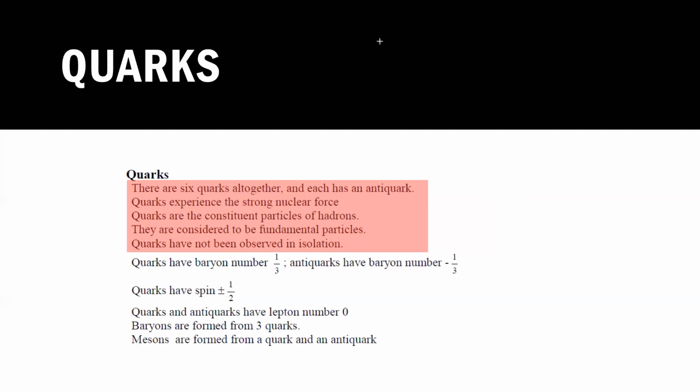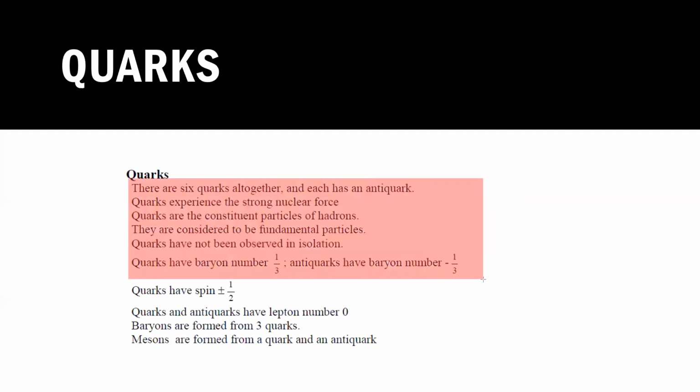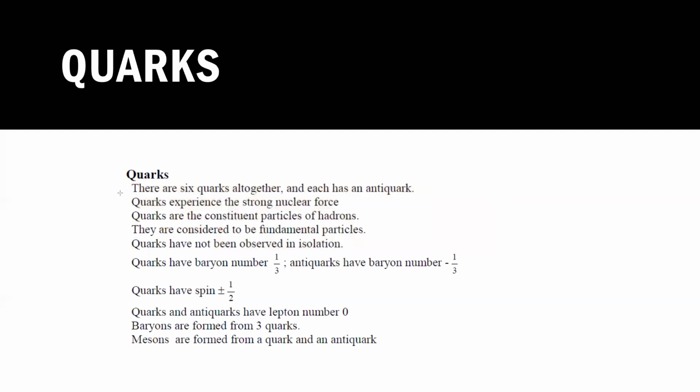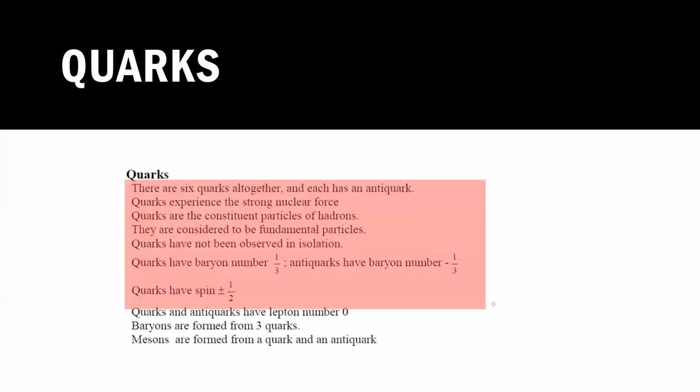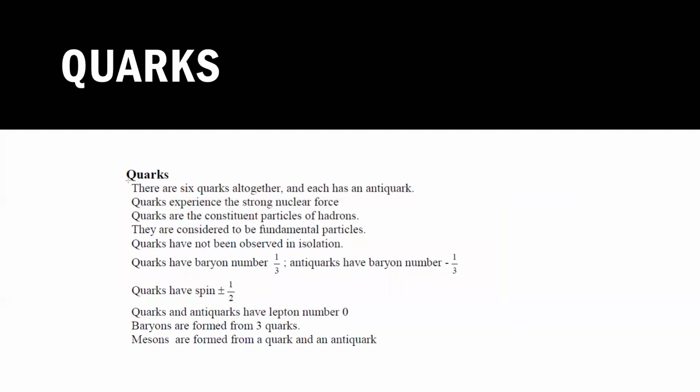And for every quark, the baryon number is 1/3, and minus 1/3 for anti. Spin half means that after every half rotation, they will see the same phase again, and they have lepton number 0. So for quarks, the lepton number is 0, and for leptons, the baryon number is 0. Copy this, the quarks.